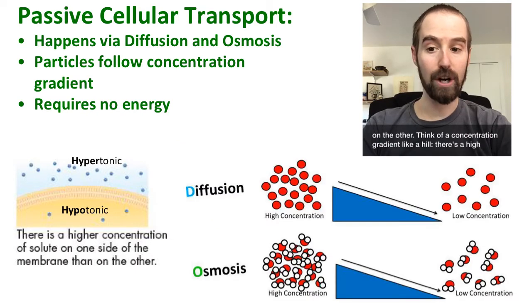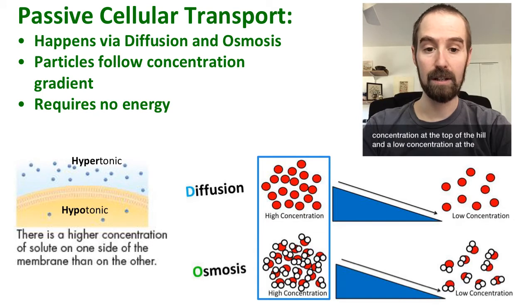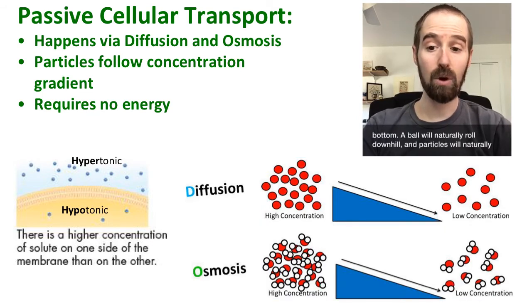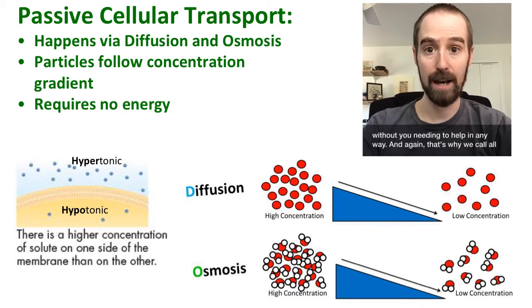Think of a concentration gradient like a hill. There's a high concentration at the top of the hill and a low concentration at the bottom. A ball will naturally roll downhill, and particles will naturally roll down a concentration gradient from high to low concentration without you needing to help in any way. And again, that's why we call all of this passive cell transport.